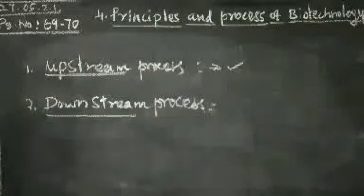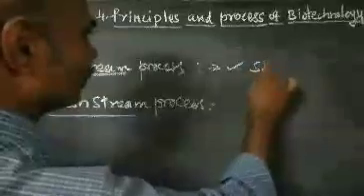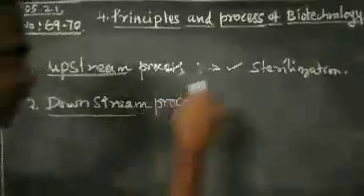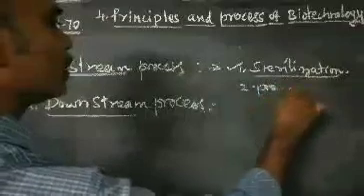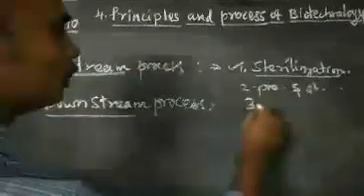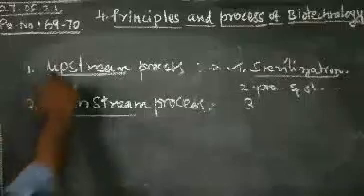Some steps are involved in the upstream process. First one, sterilization. Before the starting of the fermenter, you sterilize the fermenter, then preparation and sterilization of the culture medium, and growth of the inoculum. These come under the upstream process.